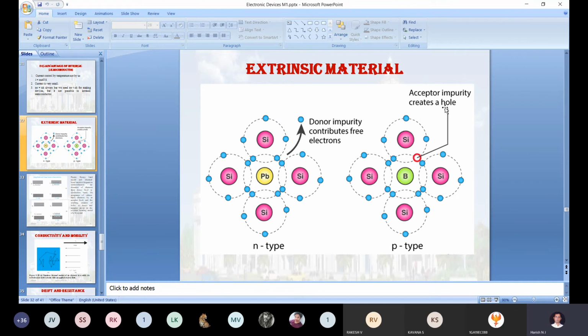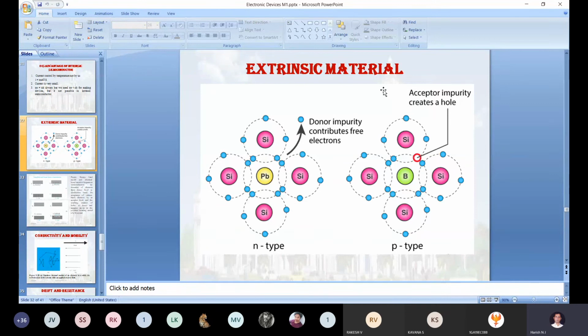It will create a hole. In this particular N type, the electron current will be dominating the hole current. In P type, the hole current will be dominating the electron current. Hence, in the extrinsic material we have two categories. The first one we call an N type extrinsic material. The second category is P type extrinsic material.